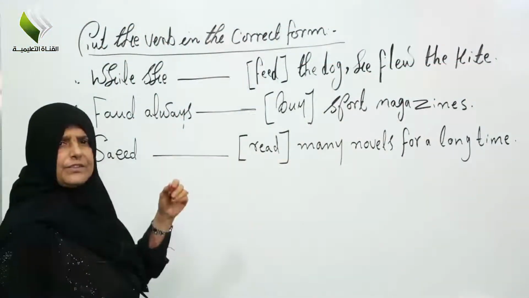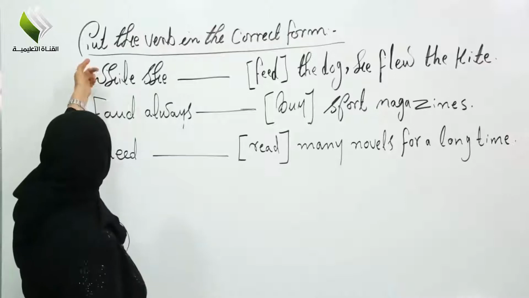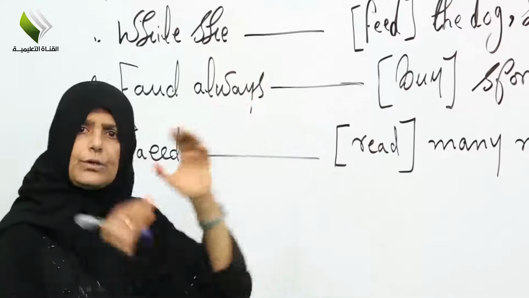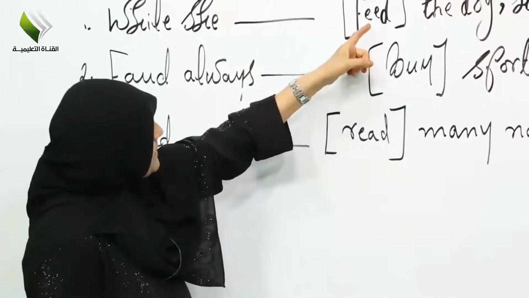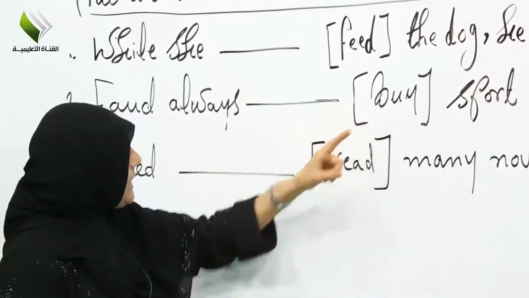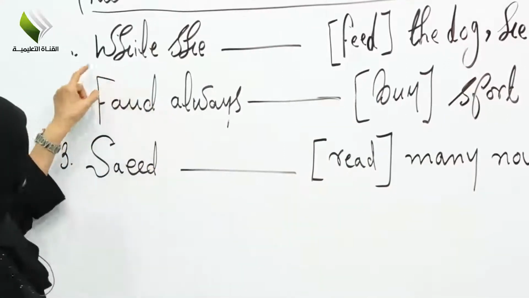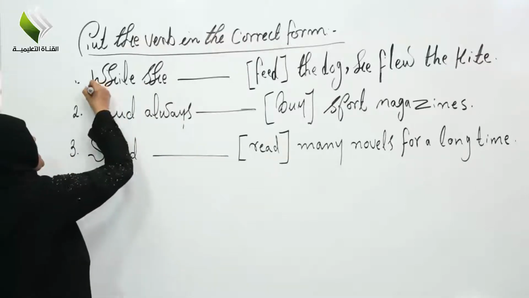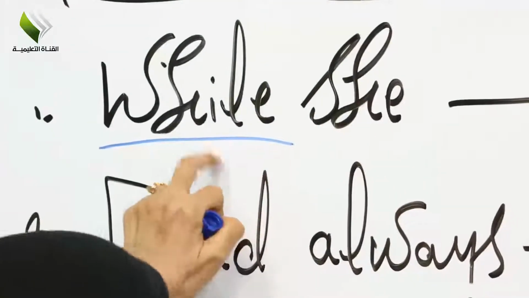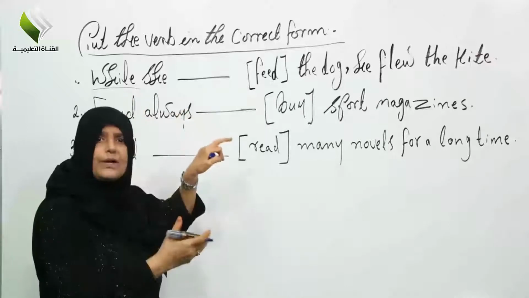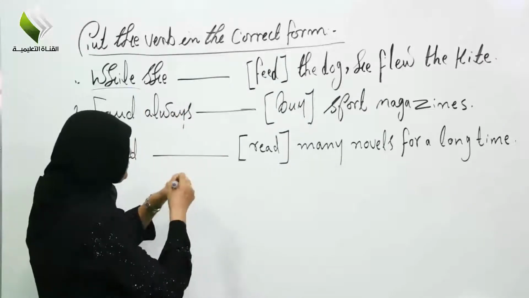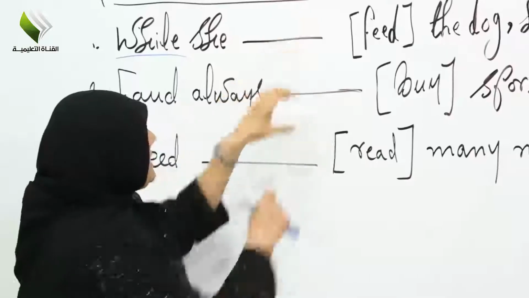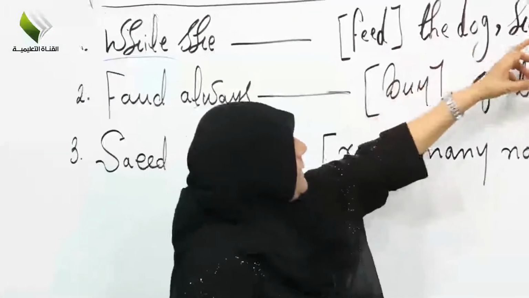Now look at this here, the question. The question is about putting the verb in the correct form. I want you to look at the verbs here, like feed and buy and read. Look at number 1. Why? Look at the word here, while. As you know the rule, how to change this, the rule of while. While she feed the dog, he flew.